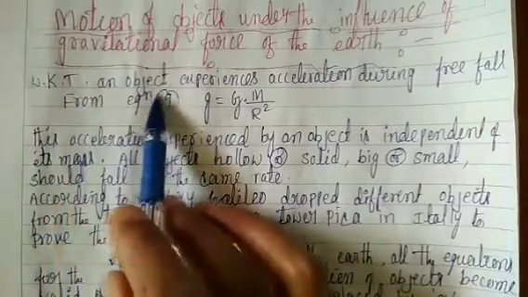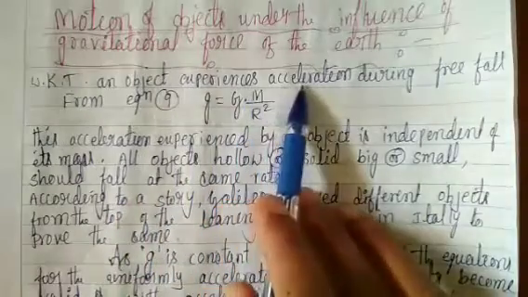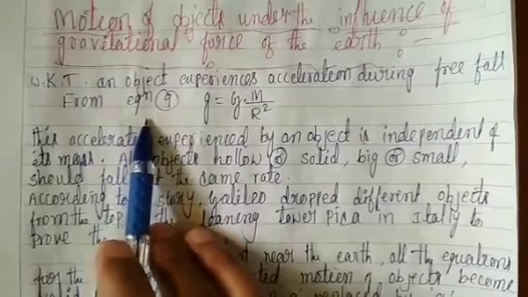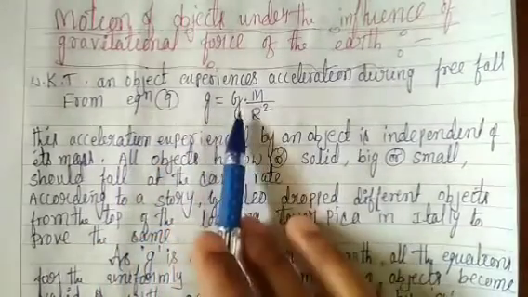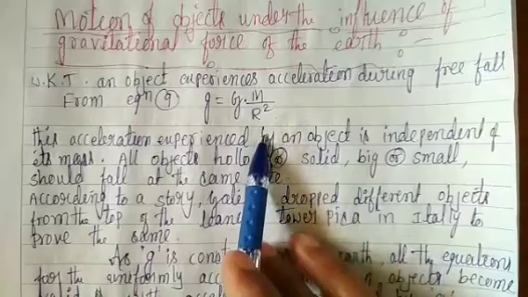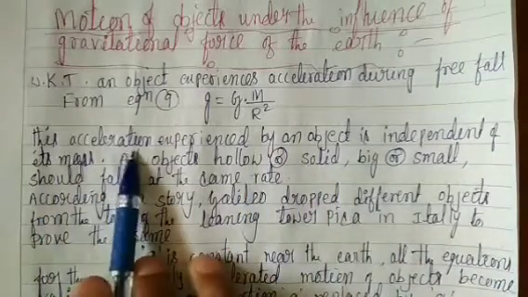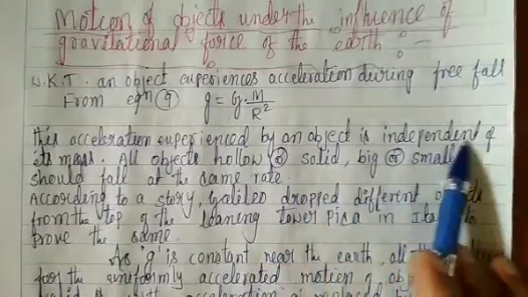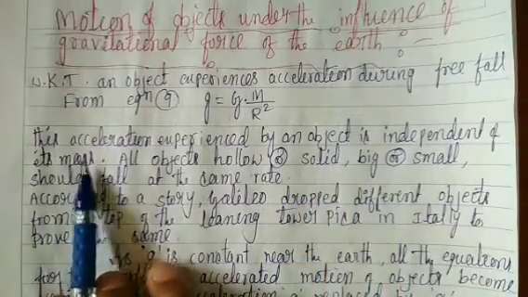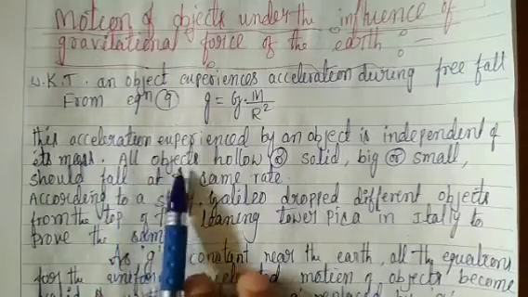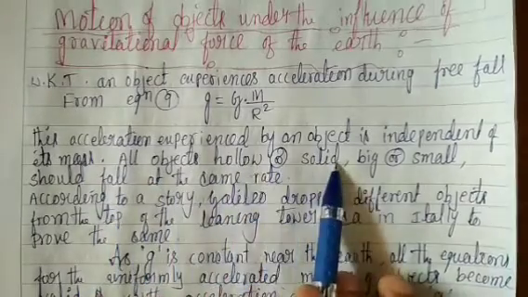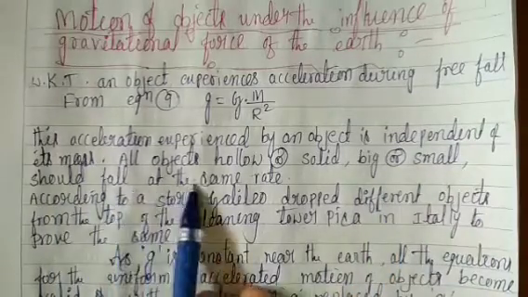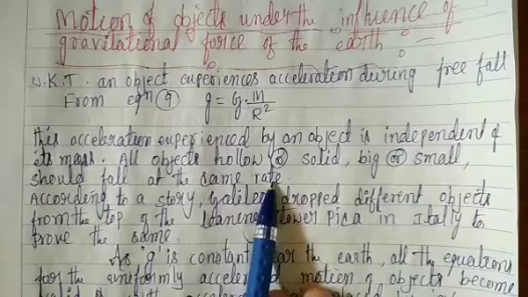We know that an object experiences acceleration during free fall from equation 9: g is equal to GM by r square. This acceleration experienced by an object is independent of its mass. This means that all objects, hollow or solid, big or small, should fall at the same rate.